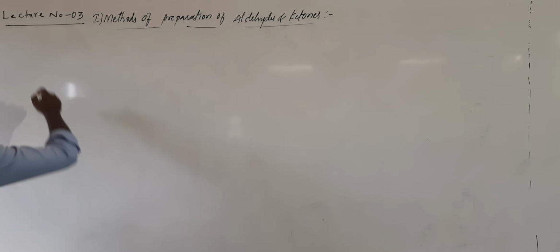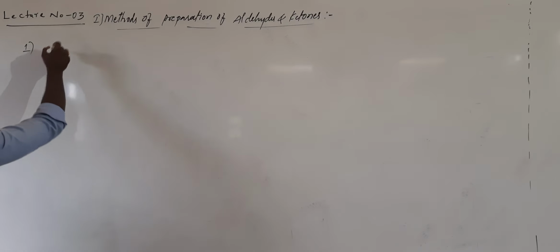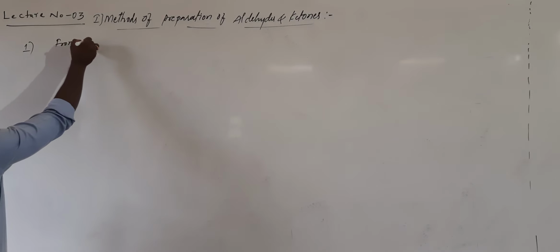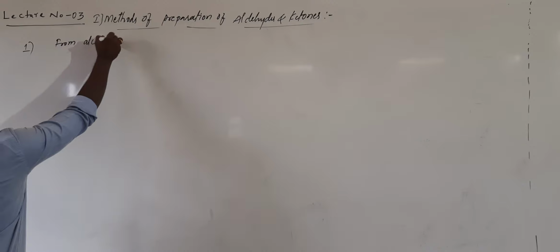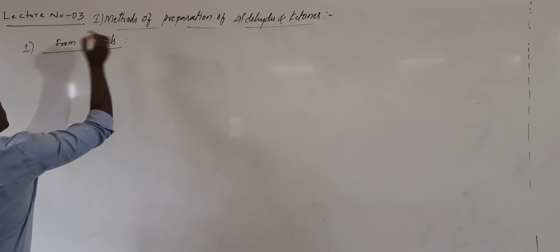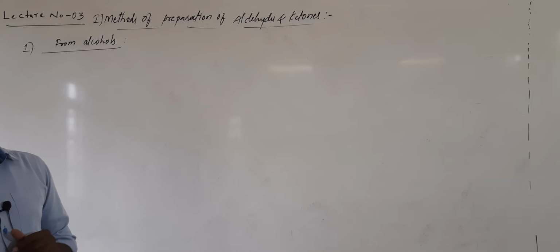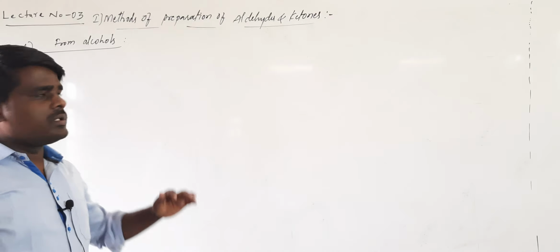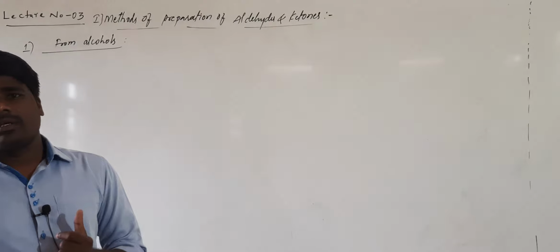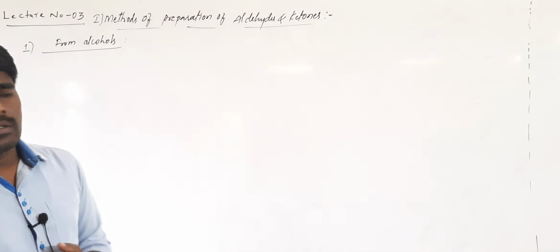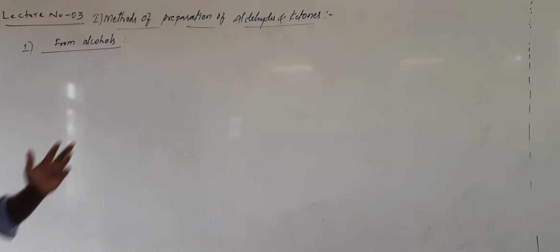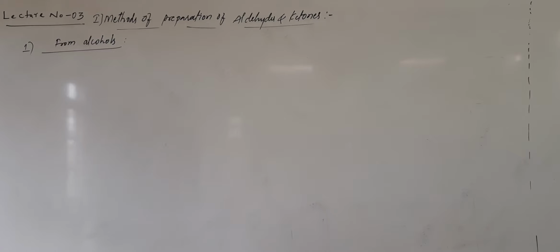Right? The first one we can say is from alcohols. Preparation of aldehydes and ketones from alcohols. This we have already discussed. You might already have awareness of this method because you have already studied it under the properties of alcohols. Okay, from alcohols we can prepare aldehydes and ketones. There are two main methods of preparation of aldehydes and ketones from alcohols.